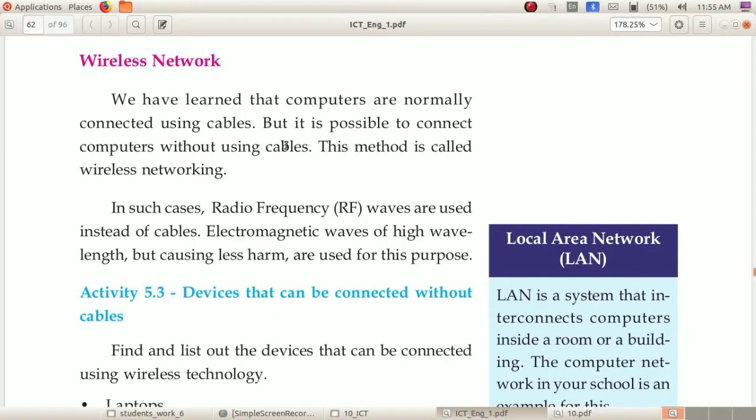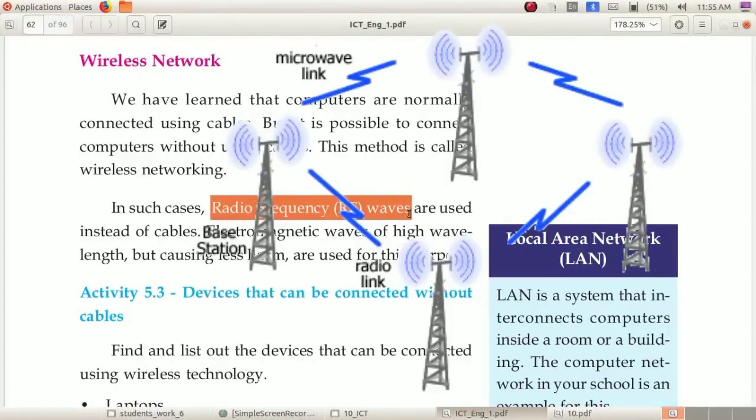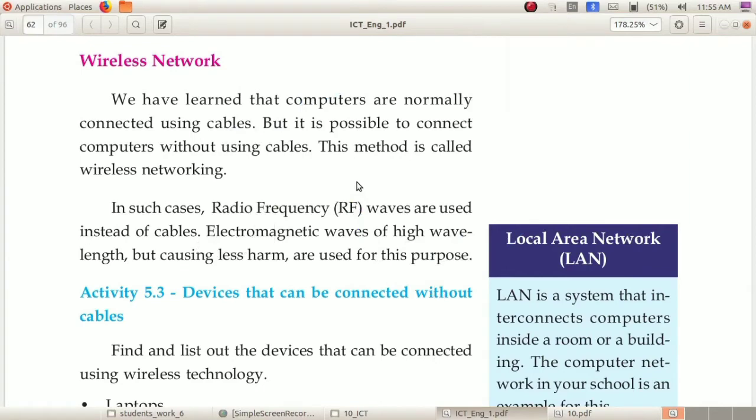So, without using the cables, this method is called wireless networking. For wireless networking, we are using the radio frequency waves instead of cables. Not using the cables, only using the radio frequency waves.